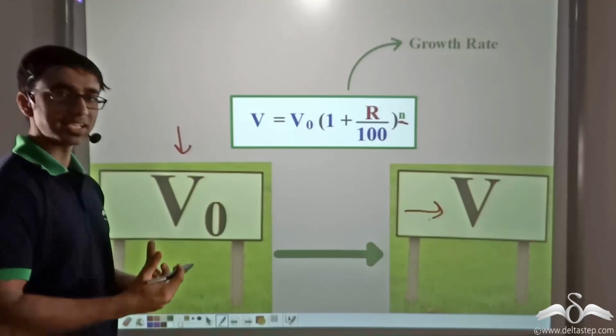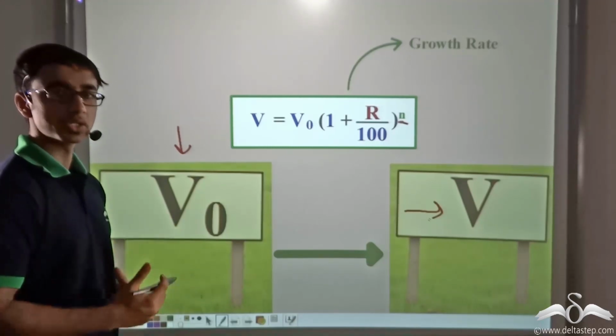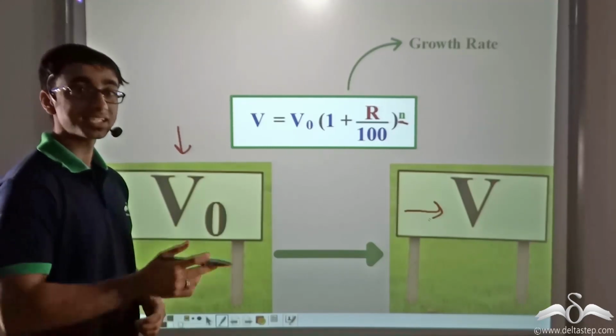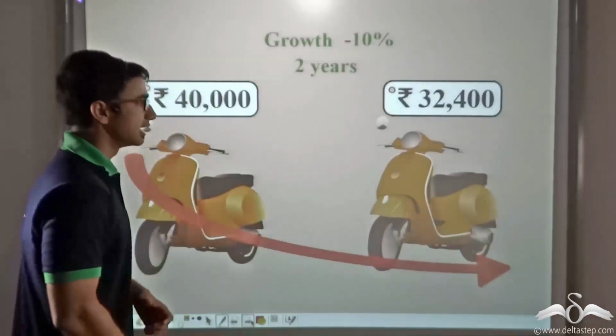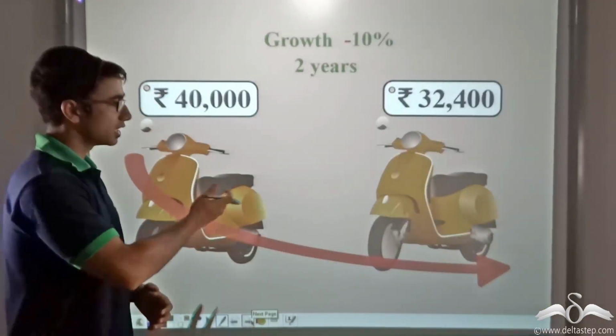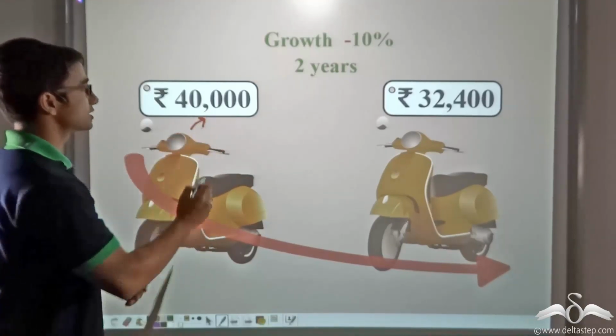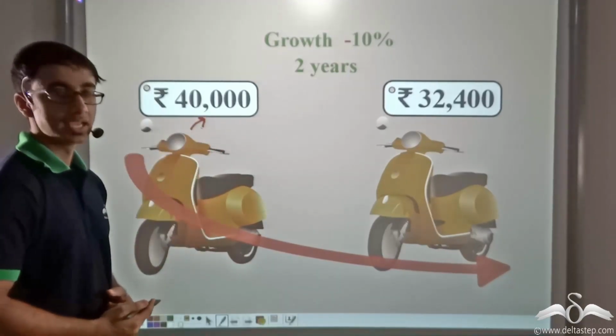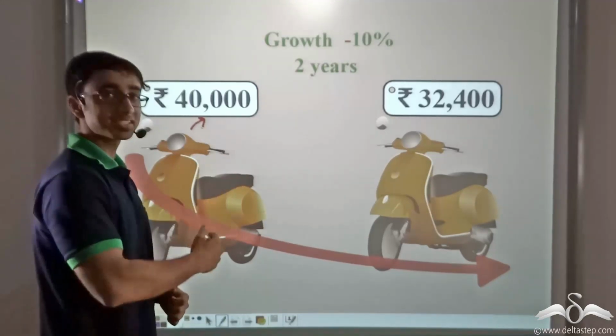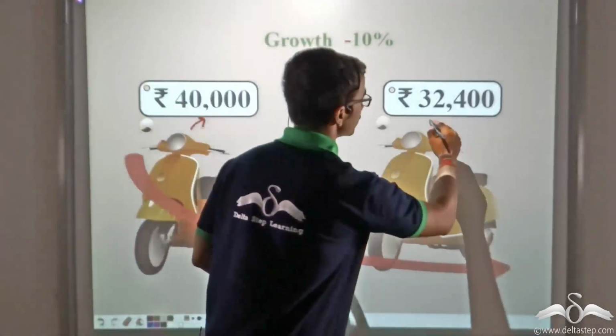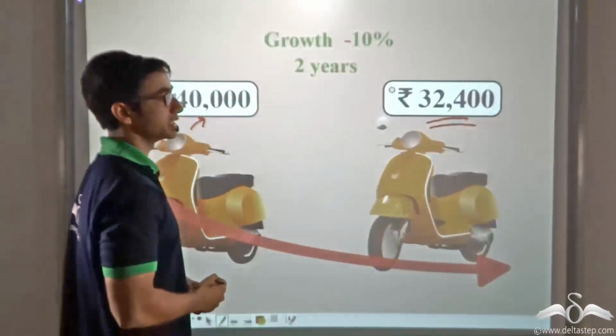Now, do you think that the price or the value of every commodity on earth grows? Well, that is not the case. Consider a vehicle, let's say a two-wheeler, a scooter. Initially, its price was 40,000 rupees. Now, after 2 years, the price has decreased to a value of 32,400 rupees.